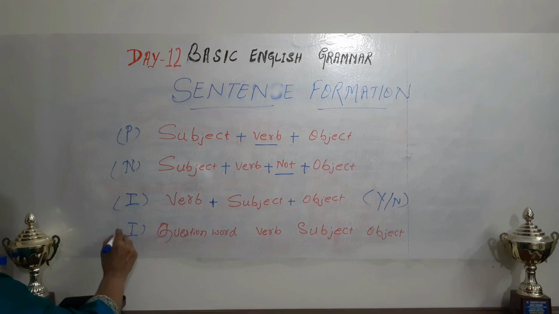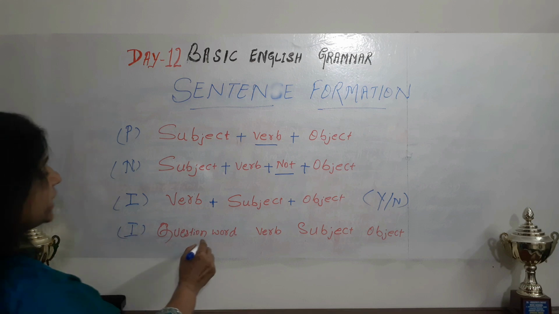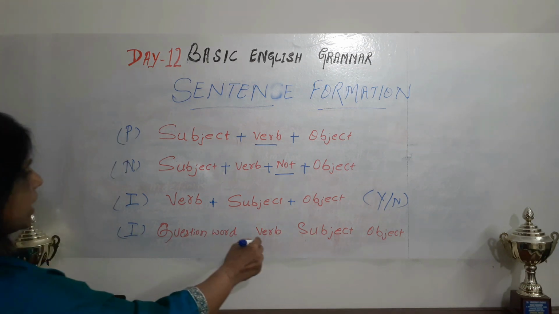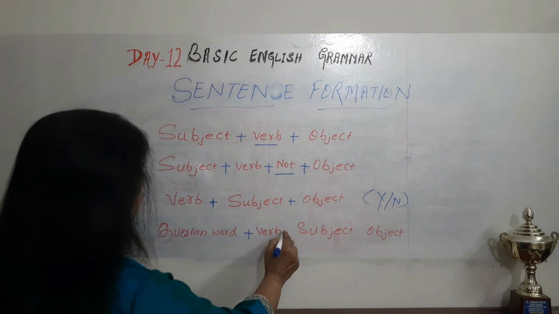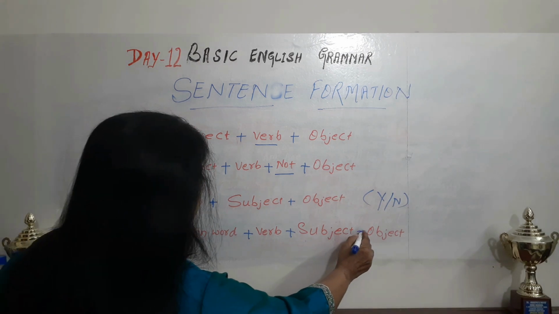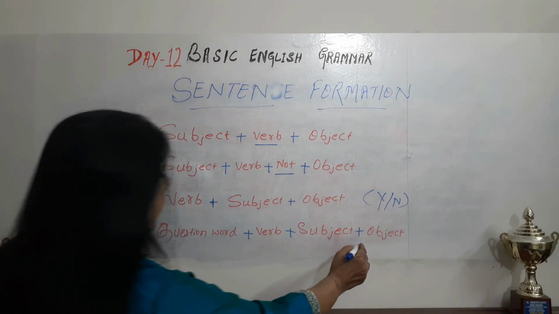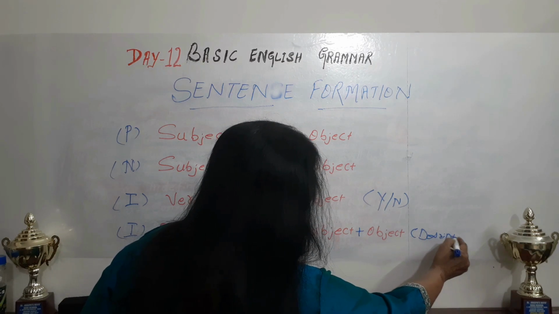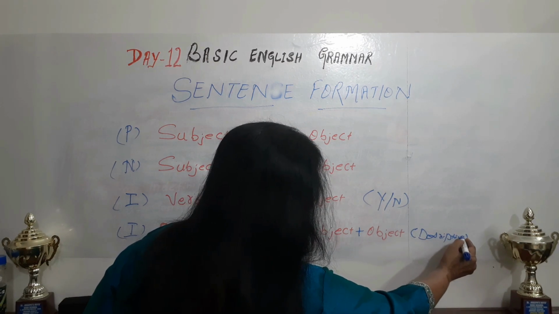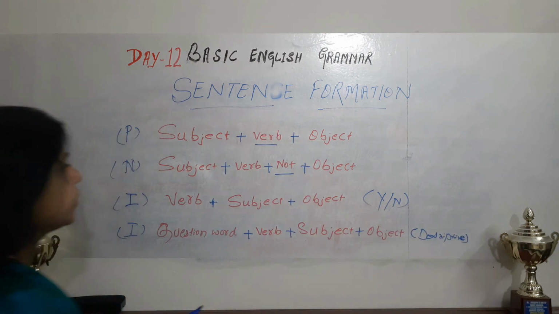And this is also an interrogative sentence, and here it comes question word plus verb plus subject plus object, and this is for descriptive.